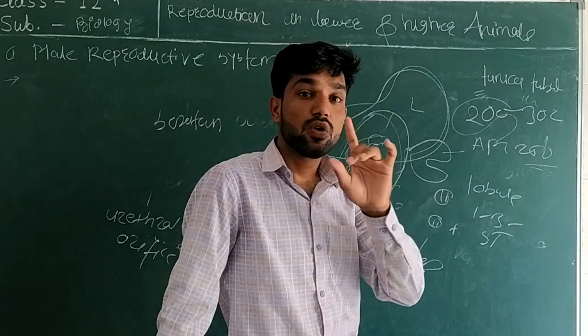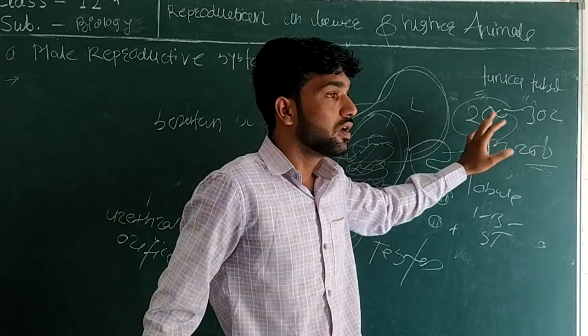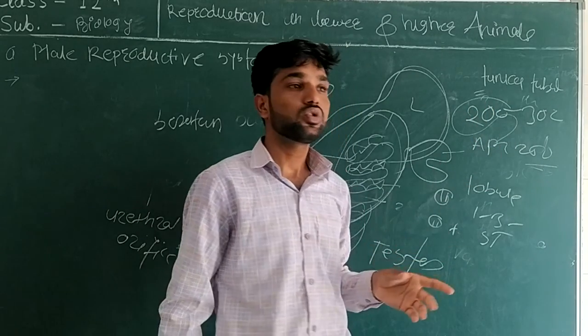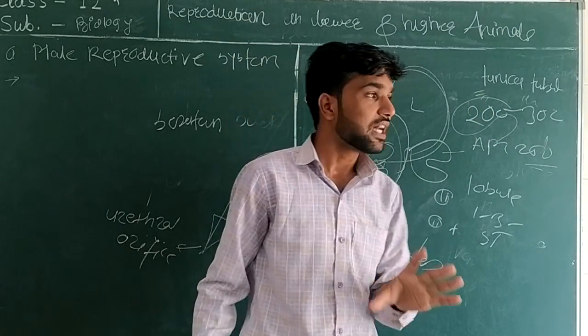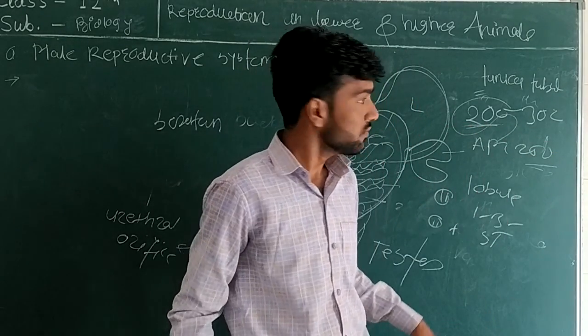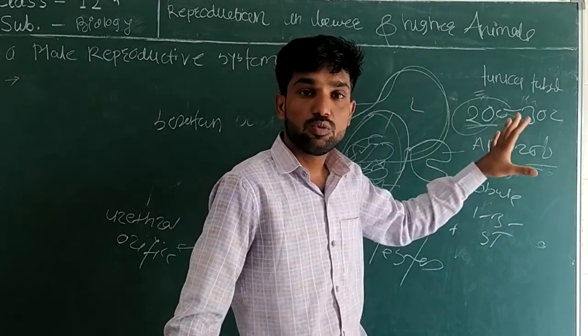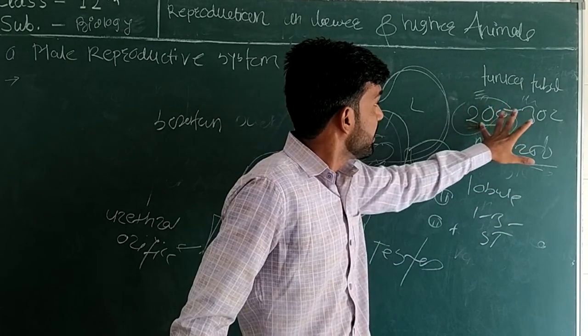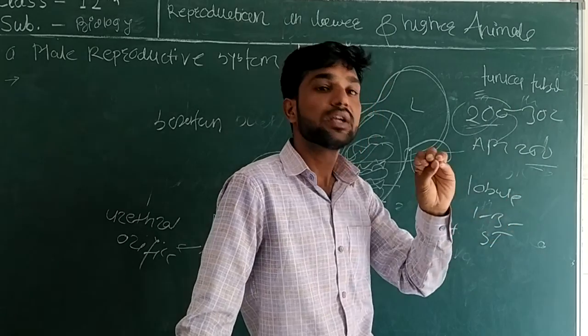These questions are asked in MCQs, the number of seminiferous tubules and the number of testicular lobules. Board exams always ask these questions. You have to note the number: testicular lobules 200 to 300, then seminiferous tubules each contain 1 to 3, approximately 3.